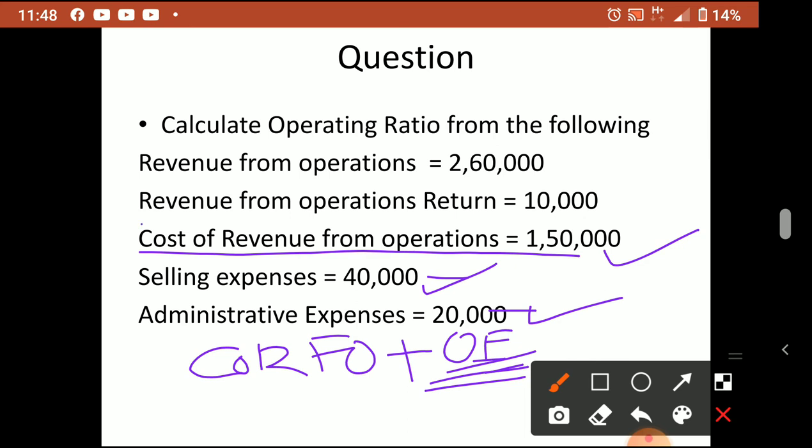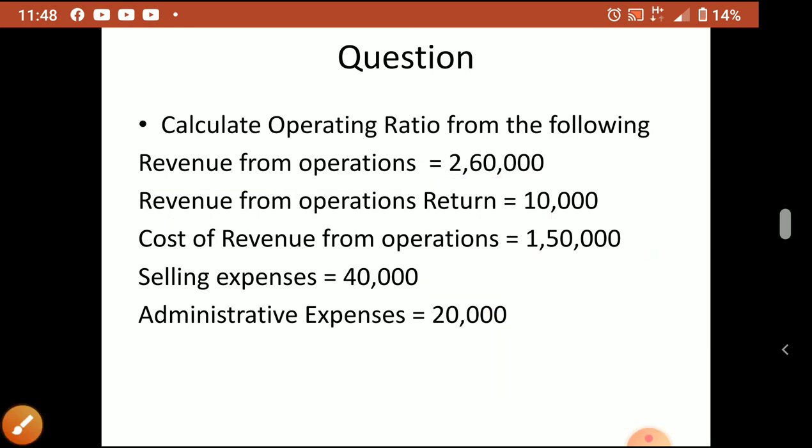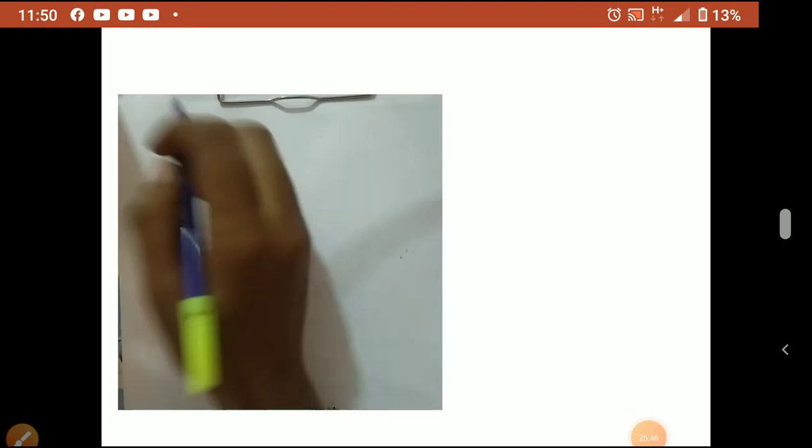Then revenue from operation is given, with revenue from operation return of 10,000. Since it is a return, we have to subtract it from RFO. Both items are directly given in the question. This is very simple, but I will show how to solve it.